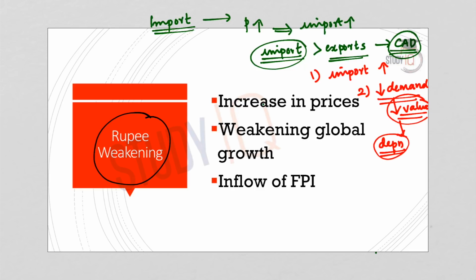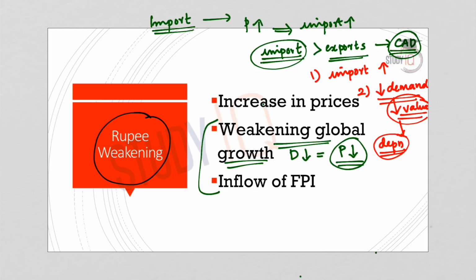Now, if we look into the rising crude oil prices, what we see in the future is that there are expectations of weakening global growth. So when there is weakening global growth, it means that the demand for crude oil at the global level will decrease. And when there is a decrease in the demand of a commodity, the prices also will fall. So this is one expectation. In the future, there will be a drop in the prices of oil due to a reduction in the aggregate demand of this commodity.